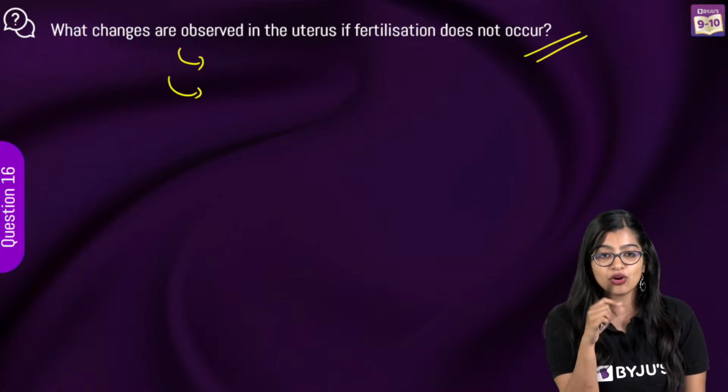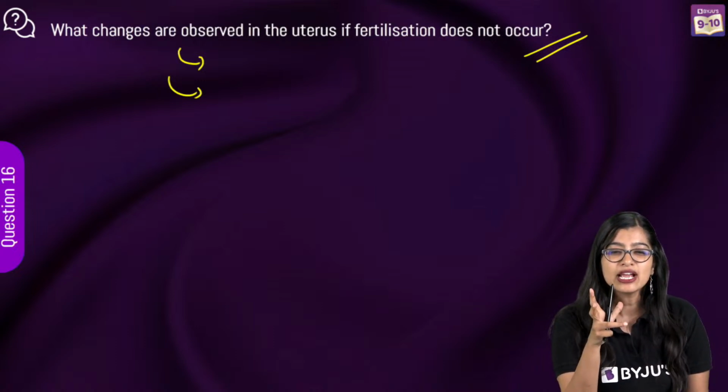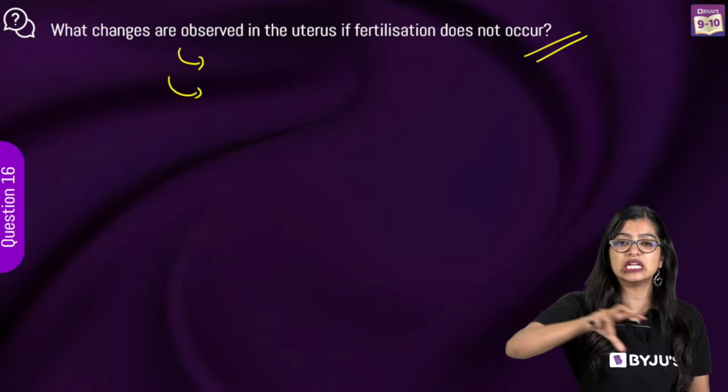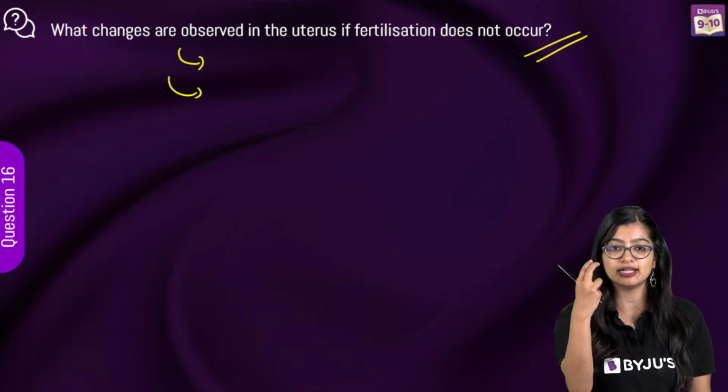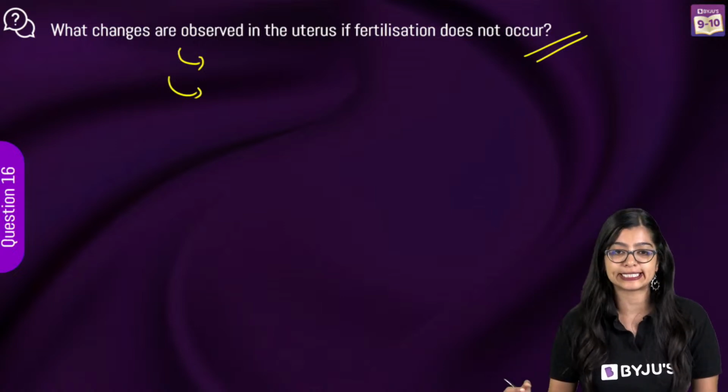Okay. Very good. Lining of the blood starts shedding. So lining of the blood, Chota Bhim, I will tell you, it's a little vague. So you can be a little more, right? You can write a little more in detail.